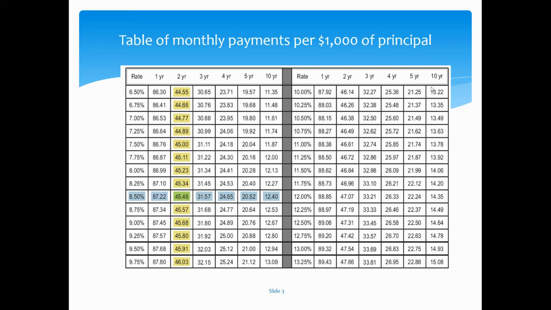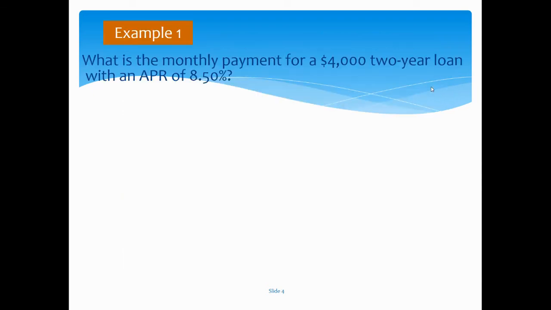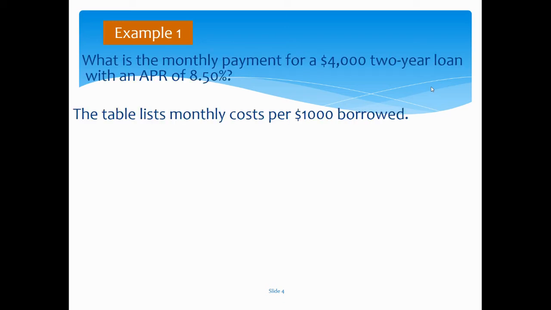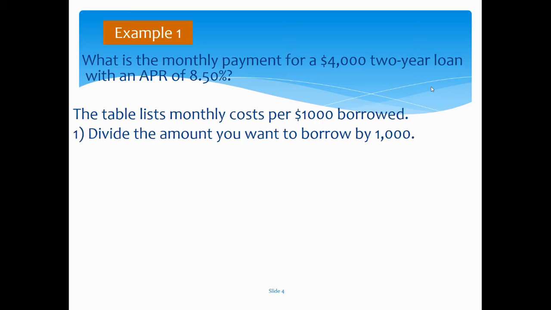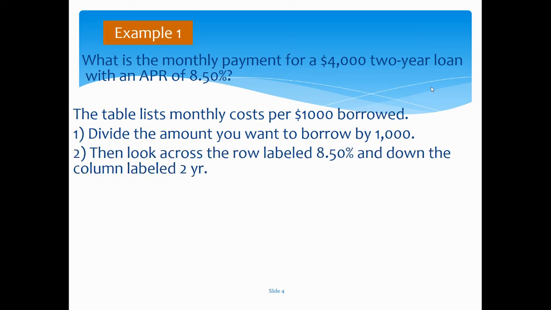Okay, so this is our table of monthly payments per $1,000 of principal. We're going to be using this table for our next example. The example says, what is the monthly payment for a $4,000 two-year loan with an APR of 8.5%? The table lists monthly costs per $1,000 borrowed. Our first step is to divide the amount that you want to borrow by 1,000. So we're going to take that $4,000 divided by 1,000.